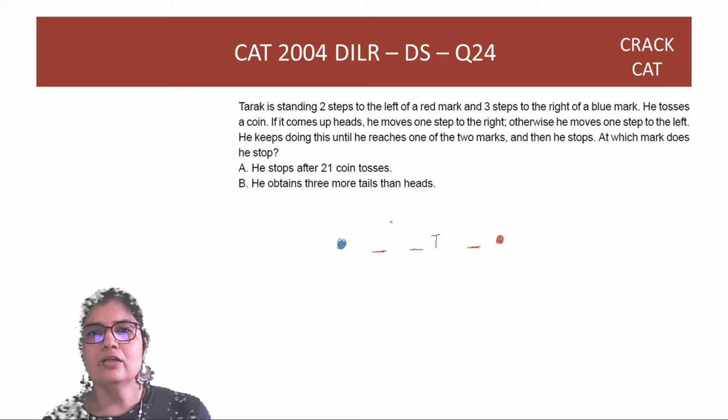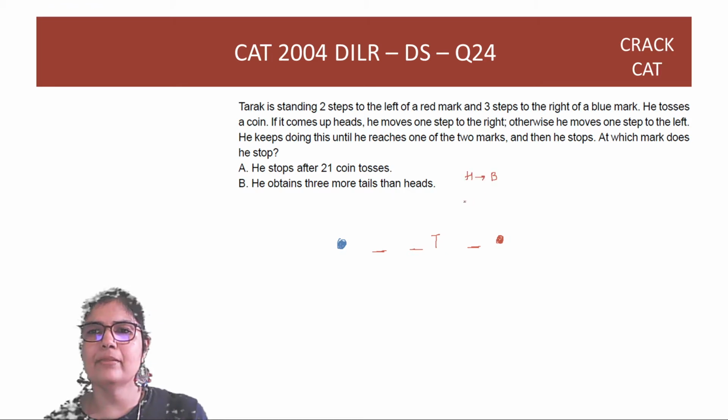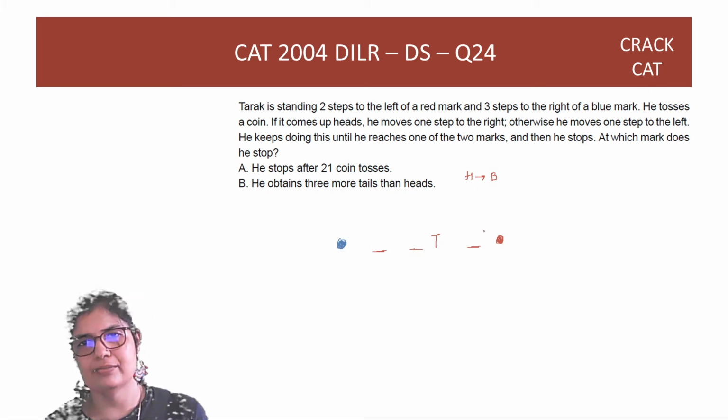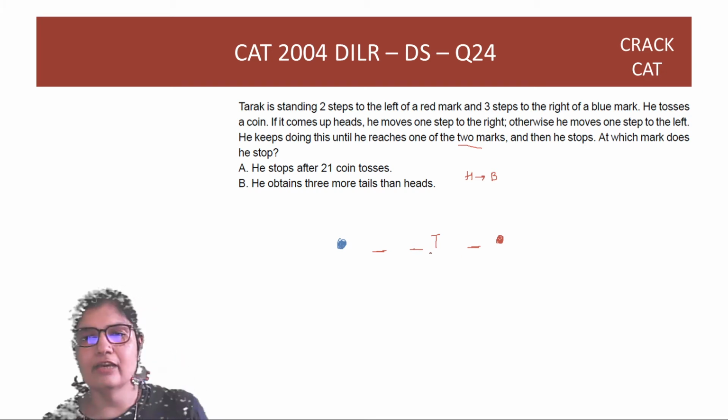Okay. So he tosses a coin. If it is heads, he moves towards blue. Otherwise, he moves 1 step to the left. So if it's tails, he moves 1 step to the left. He keeps doing this until he reaches one of the 2 marks and then he stops. At which mark does he stop? So you have to understand basically before even you start looking at options. Okay, for Tarak to reach the red mark, Tarak takes minimum of 2 steps.